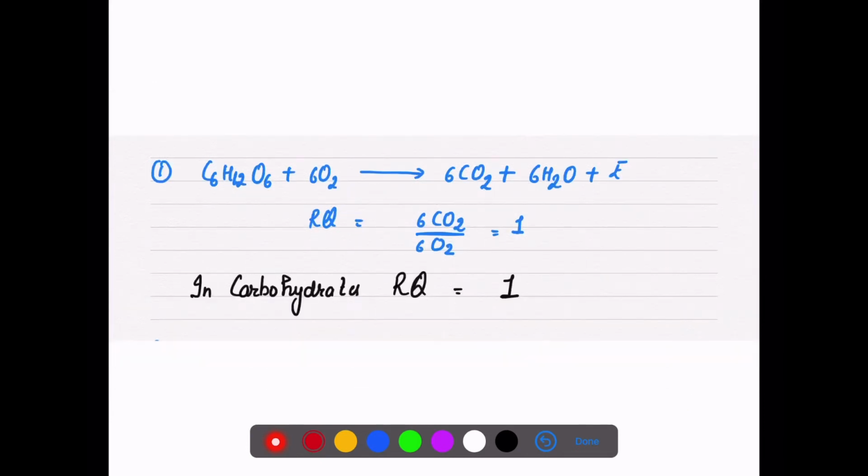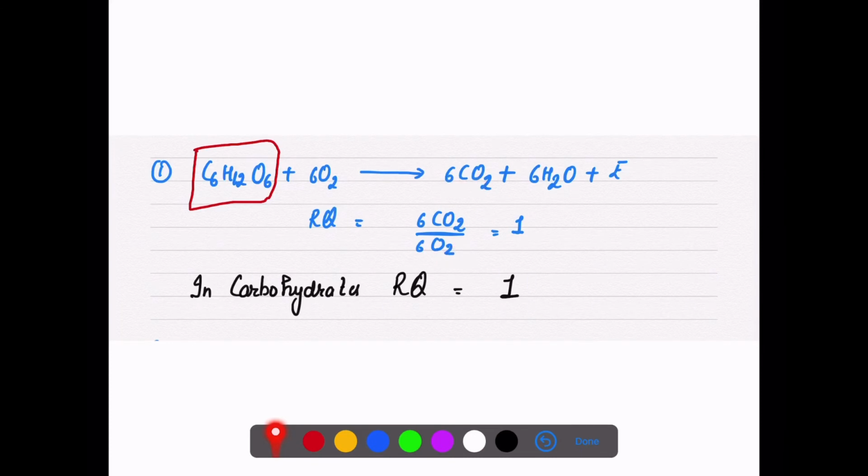So if we take an example of glucose, this is the balanced equation: 6 oxygen are consumed and 6 CO2 are released, and this is for energy. So the respiratory quotient is the volume of CO2 evolved, released, to the volume of oxygen.